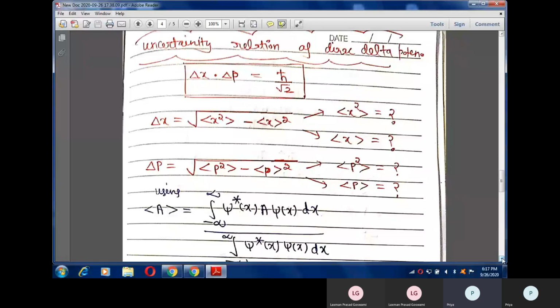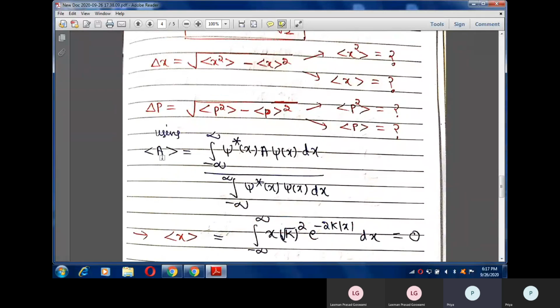Okay. And in quantum mechanics, when we have to find average of any quantity using any wave function, we can find average in this way. One point you should note here: if the wave function is normalized, then our denominator part will become 1, and you do not need to calculate the denominator part, because for a normalized wave function this integration will become 1.